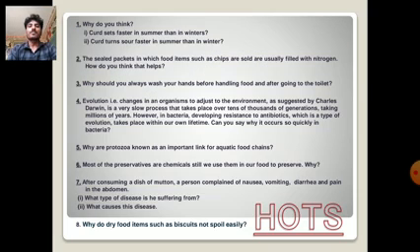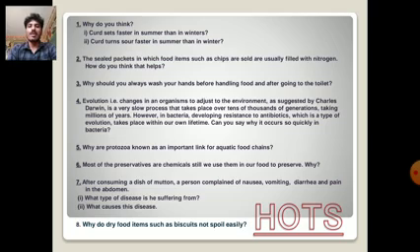And next one, why do you think curd sets faster in summer than in winter, and curd turns sour faster in summer than in winter? And the second one: the sealed packets in which food items such as chips are sold are usually filled with nitrogen. How do you think that helps? Third one is, why should you always wash your hands before handling food and after going to the toilet?